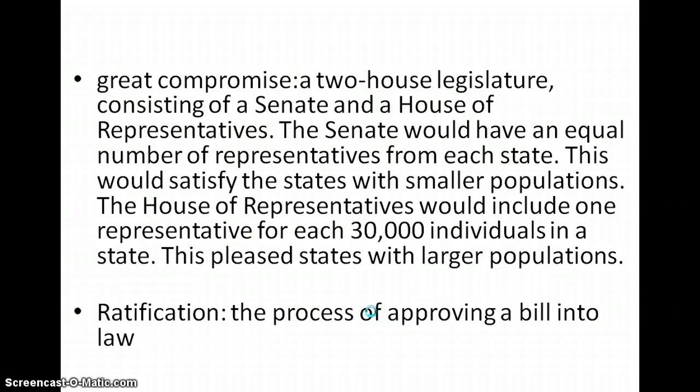Great Compromise. A two-house legislature consisting of a Senate and a House of Representatives. The Senate would have an equal number of representatives from each state. This would satisfy the states with smaller populations. The House of Representatives would include one representative for each 30,000 individuals in a state. This pleased states with larger populations.